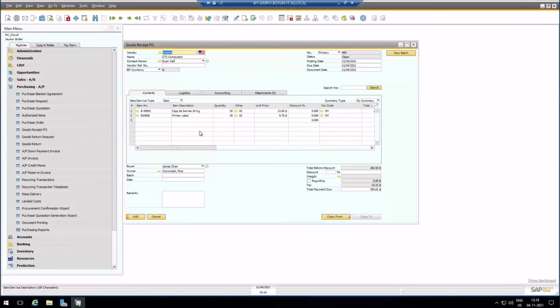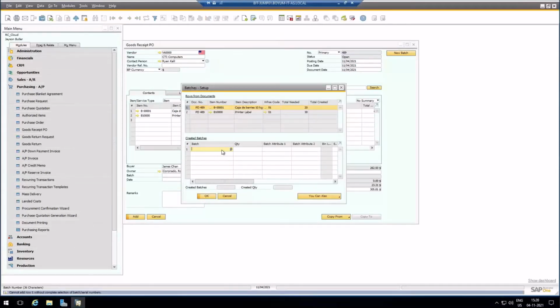I said I wanted to create a quality control order per batch, right? So I'm receiving 20 on this one and 30 on this one. I'm going to click add, and now I have to put in the batch.